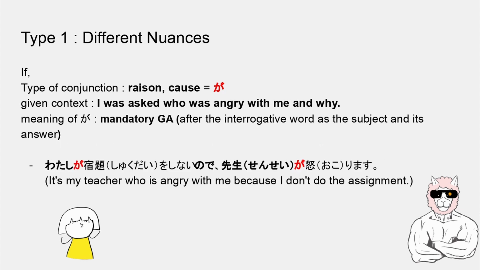And another example, if the type of conjunction is reason or cause, so ga is used, and the given context is like, I was asked who was angry with me and why, and the meaning of ga is mandatory ga, so after the interrogative word as the subject and its answer. The sentence 私が宿題をしないので先生が怒ります has the nuance like, it's my teacher who is angry with me because I don't do the assignment.